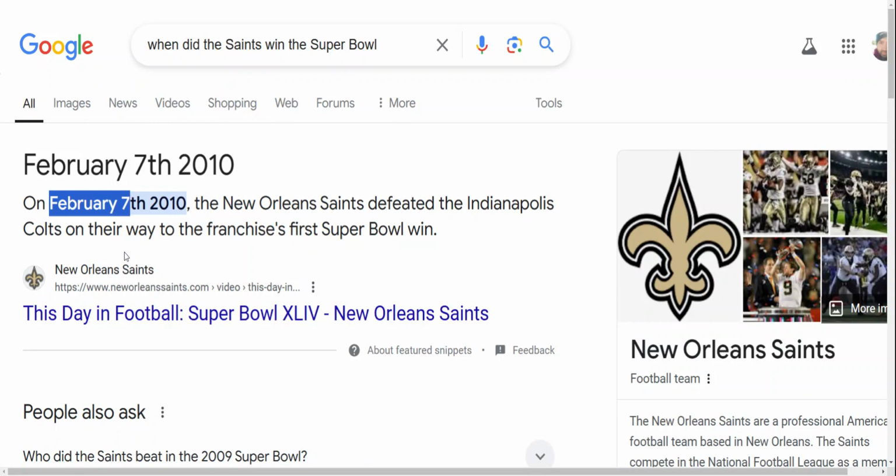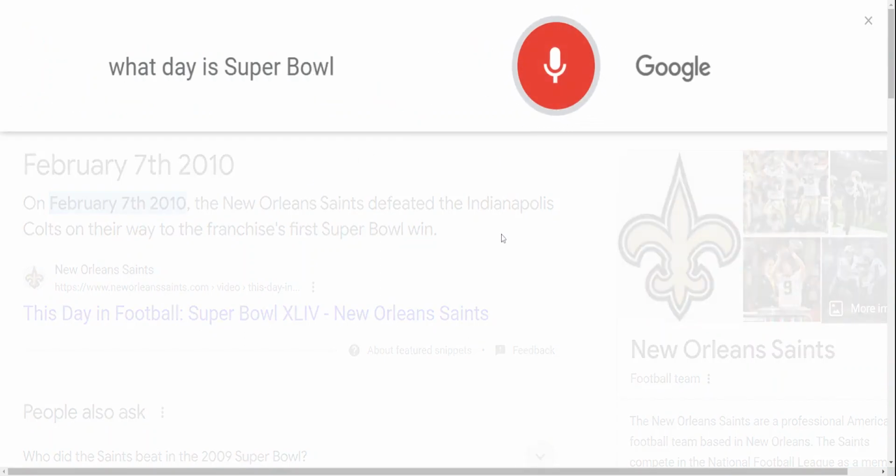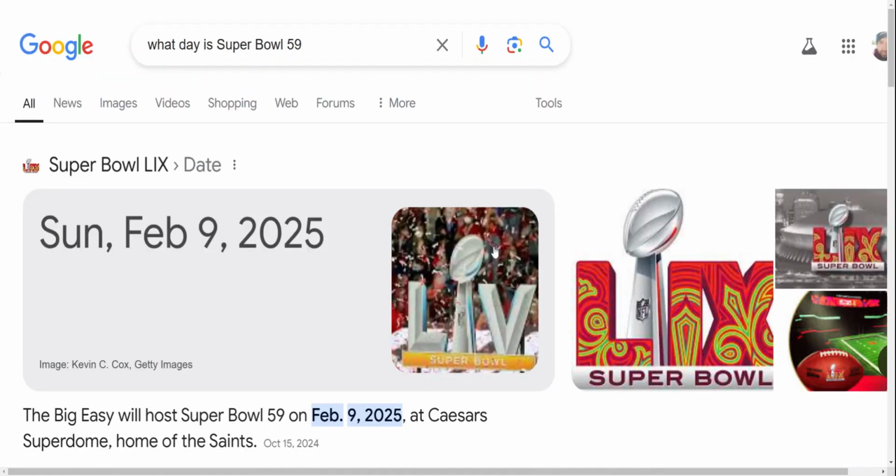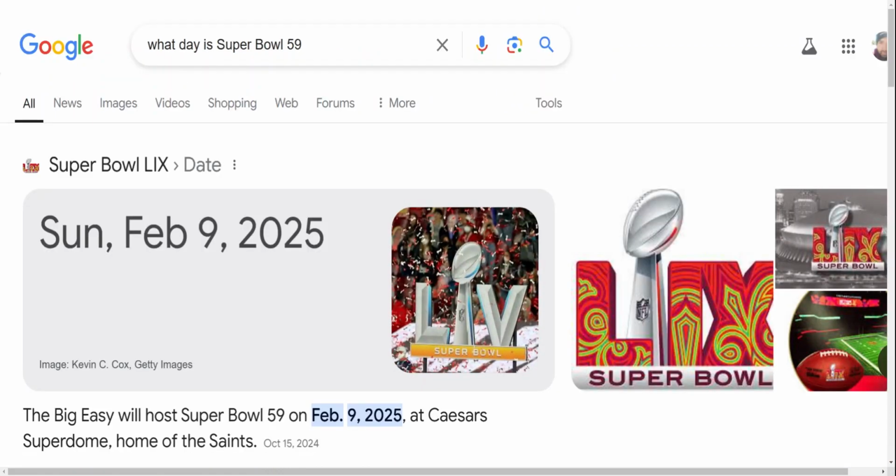Date numerology. Look, we can go on the fly all day. And you see how that hits right there. Bada boom. And hold on. What day is Super Bowl 59? In the Mercedes-Benz Superdome, Super Bowl 59 will be on Sunday, February 9th, 2025. Look at this right here. Notice how they're hosting in '25, the year 25.